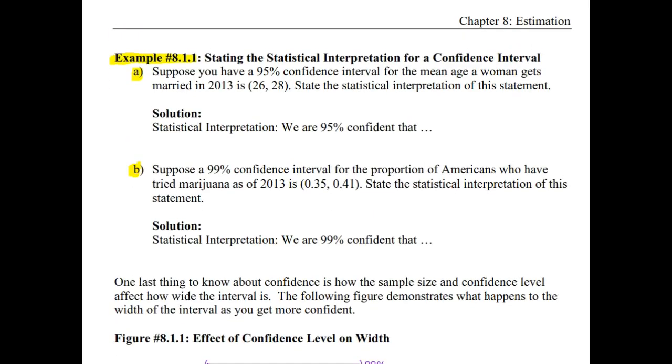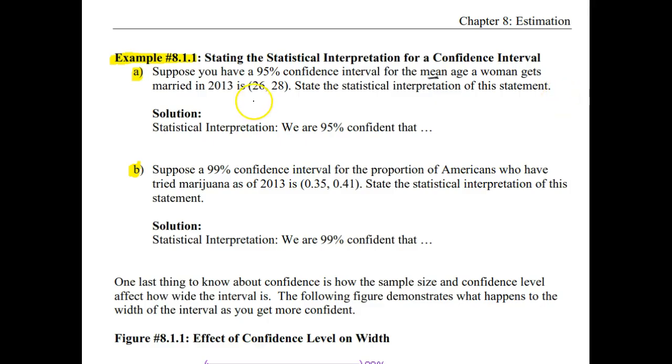All right, so let's take a look at example 8.1.1, where we're going to state the statistical interpretation of a confidence interval. So suppose you have a 95% confidence interval for the mean age a woman gets married back in 2013, which is when this data was looked at. And we get this interval that runs from 26 to 28. This is not an ordered pair, this is interval notation. So state the statistical interpretation of this statement.